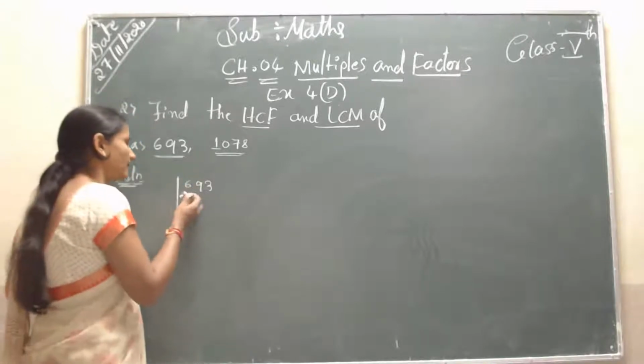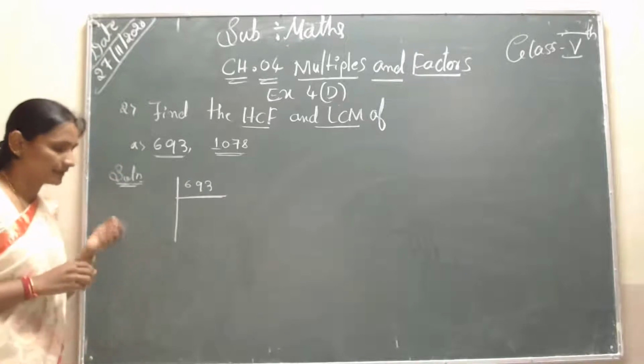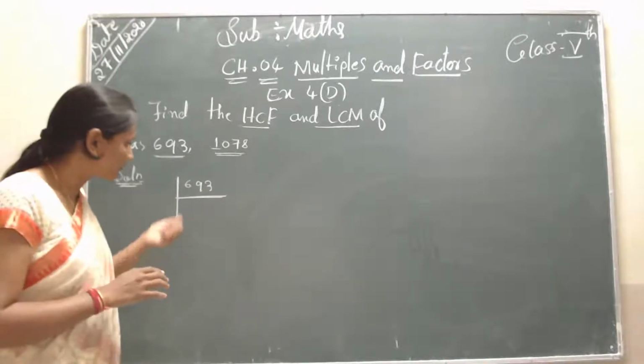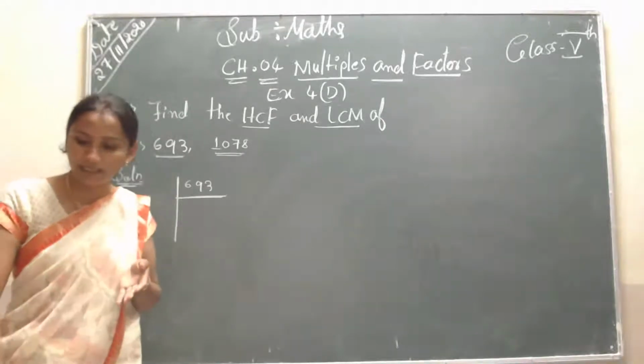First I will write the L-shaped symbol. Is it divisible by 2?